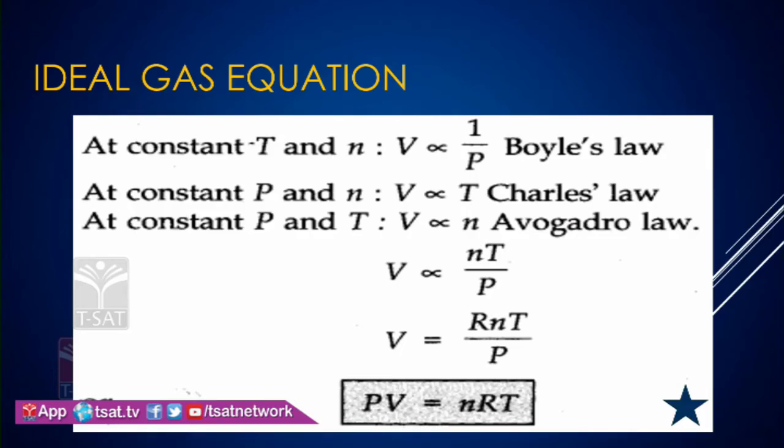Next, from these three laws we derive the ideal gas equation. By combining these three, we get V is directly proportional to nT by P. If we remove the proportionality, we get R, the universal gas constant. V equals nRT by P, so PV equals nRT. Here P is the pressure of the gas, V is the volume of the gas, n is the number of moles, R is the universal gas constant, and T is the absolute temperature.